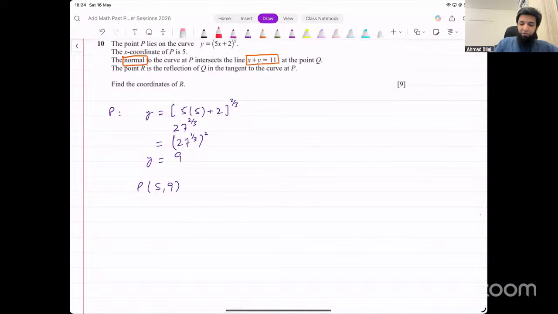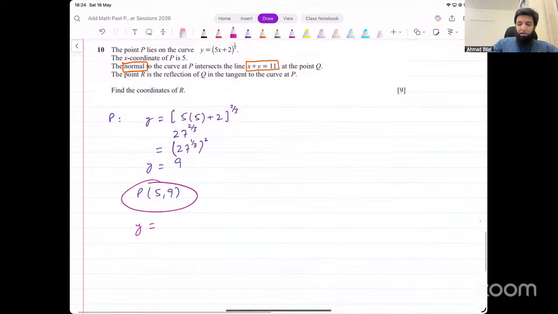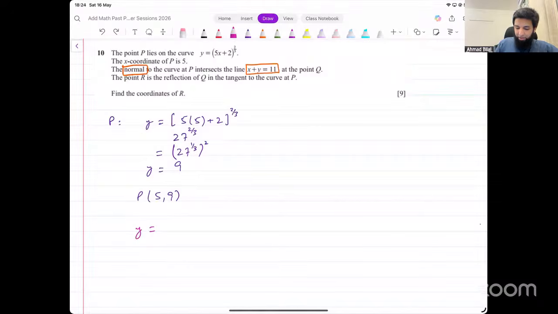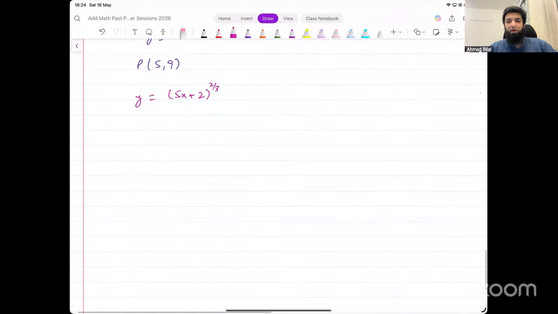Let's find the equation of the normal at that point now. How do you find the equation of a normal? You need two things for that. A point on the normal, that is this point, that's already given. We also need the gradient. For the gradient, we would need to find the derivative of that original curve, so that we can find the gradient of the curve at that point, and then the gradient of the normal is just going to be the negative reciprocal of that. Let's find the derivative of this and see what this turns out to be.